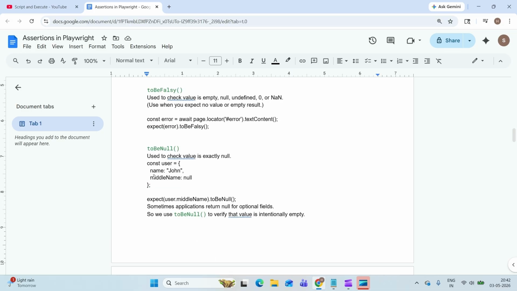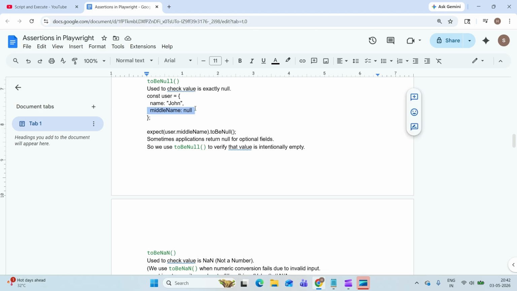Next is toBeNull. Some values are optional and you expect that they should be null, so in that case use toBeNull. You're extracting some value from the application, and this is how it looks: user, middle name is null, and you expect that it should be null.